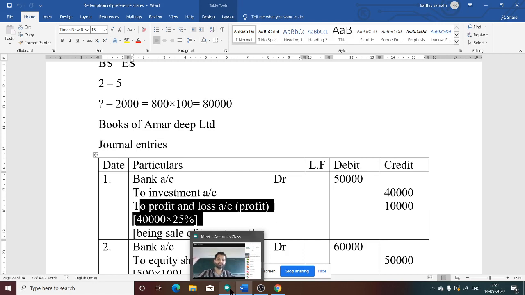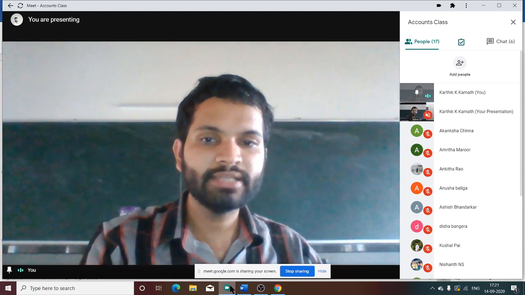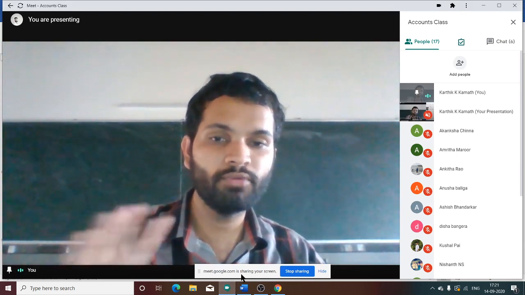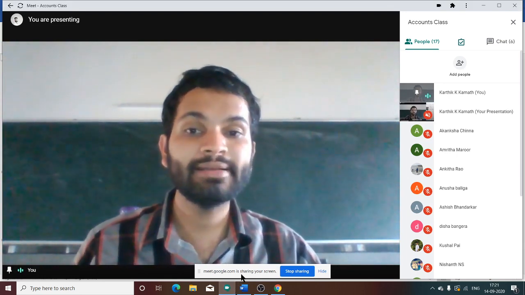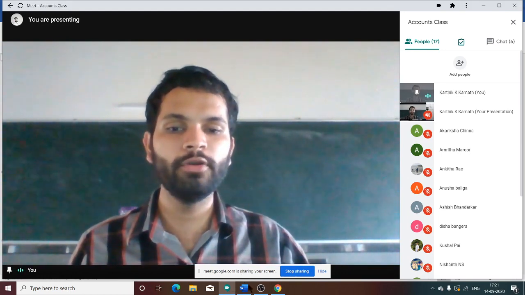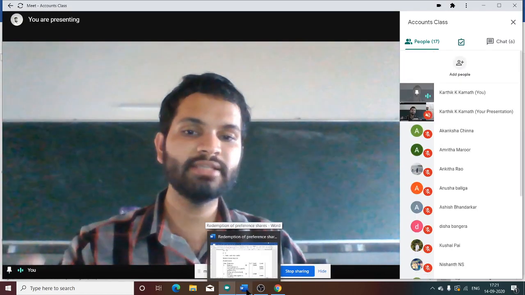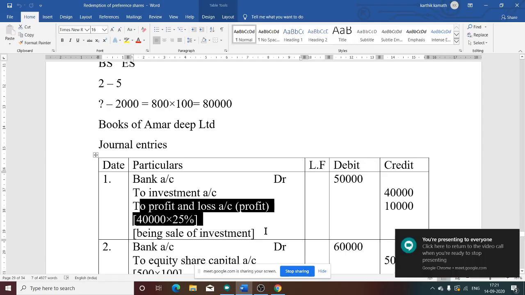The normal journal entry is bank account debit to investment account. Cash comes in, investment sold. But here there is a profit, so we have credited the profit and loss account. If there is a loss on investment, say 40,000 worth of investment sold at 10% discount, in that case the P&L account we need to debit. Since there is a profit, we are crediting the profit and loss account.